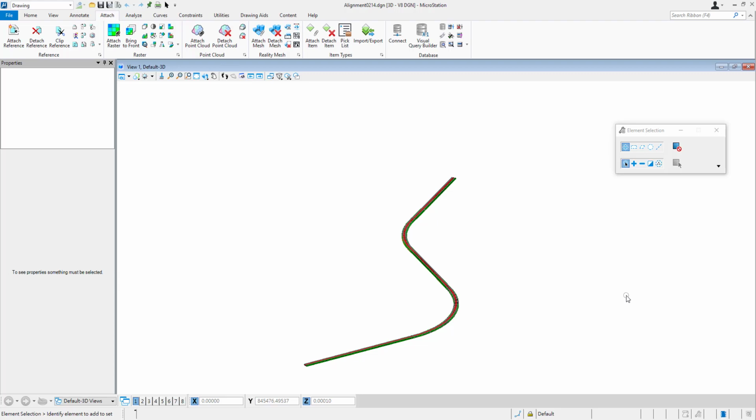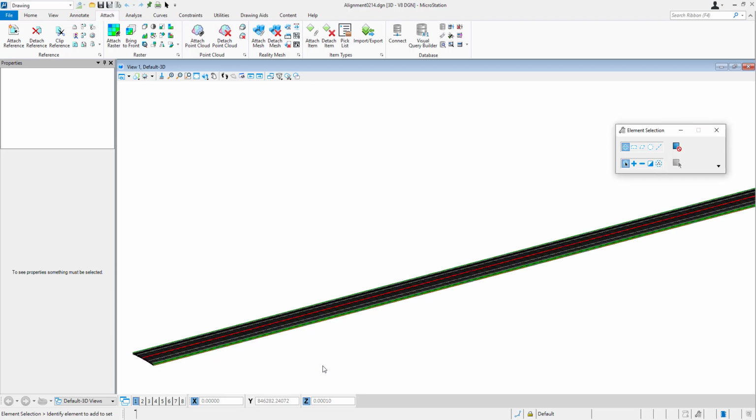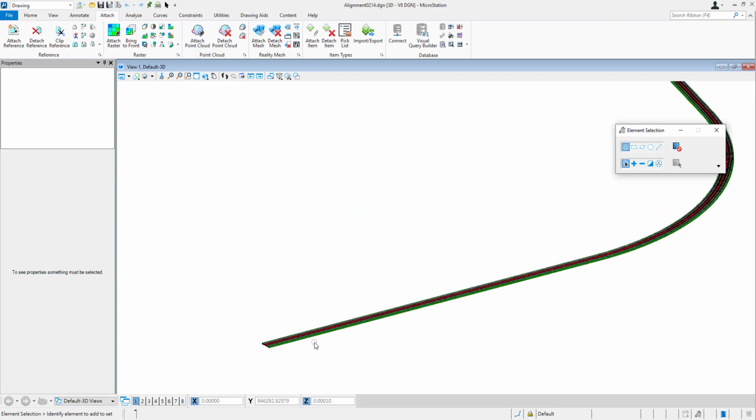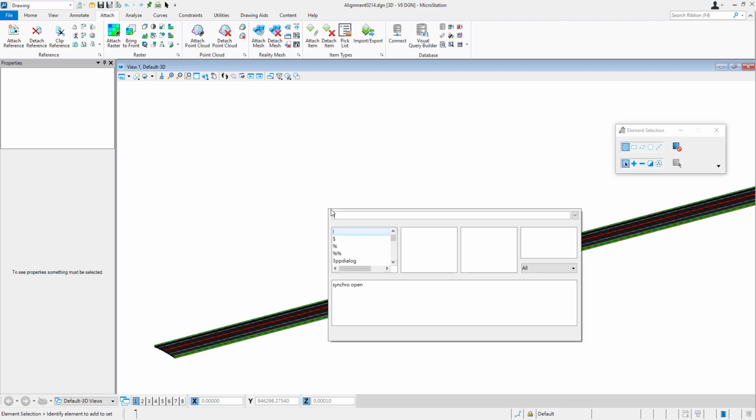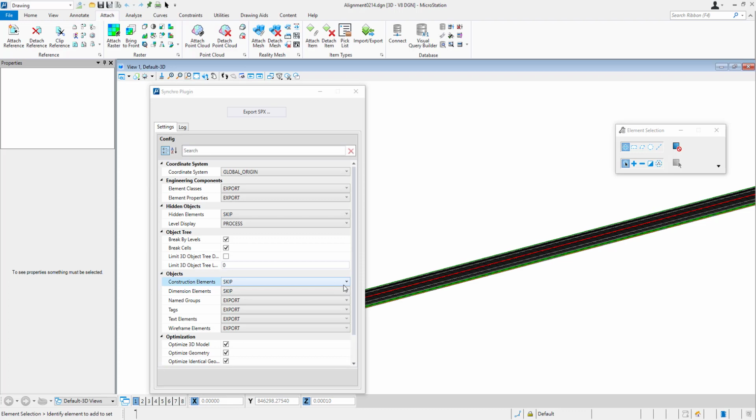In this video, I'm going to show how to use Synchro Pro to construct a 4D simulation for constructing a road model. First, I got a road model from OpenRoads Designer and I opened it in MicroStation. In MicroStation, after I opened the road model, there is a plugin of Synchro Pro, and I can export my model to a Synchro SPX file.